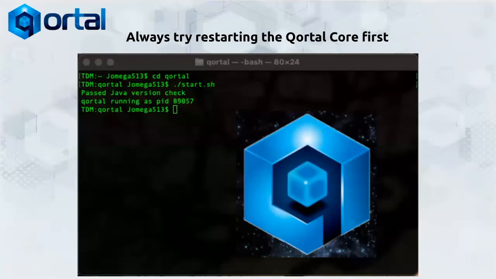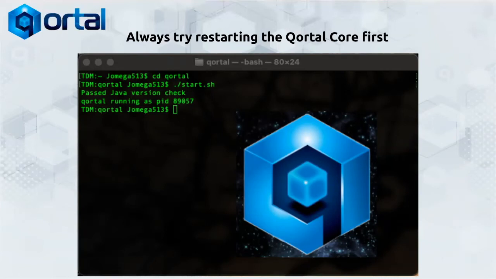Next, I always try restarting the Qortal core first. And I can't emphasize this enough. Don't run and tinker with your Qortal core too much. You want to basically leave it alone. It will get off chain sometimes and it'll revert and come back on. Patience is usually the best method. And usually the best way to correct any problems is to simply restart the Qortal core.